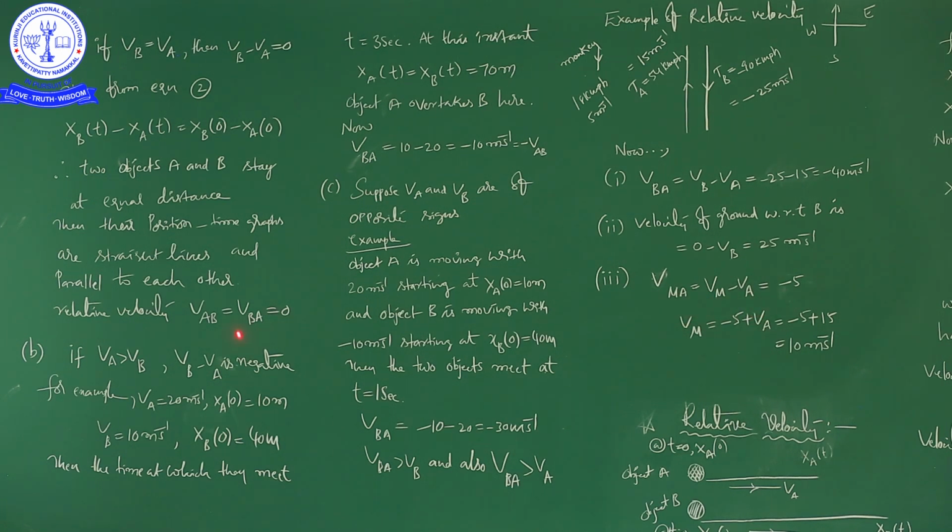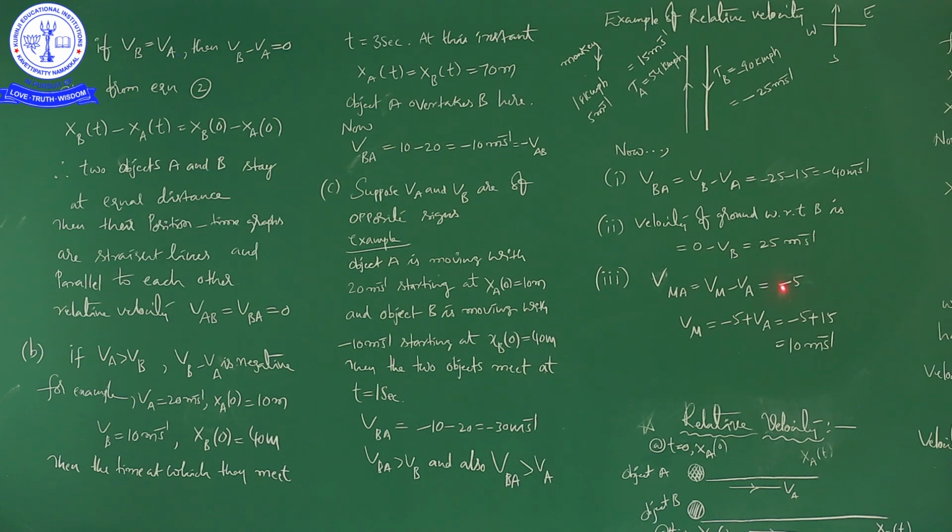Already you know that Vba is equal to Vb minus Va, otherwise Vab is equal to Va minus Vb. Similarly here, velocity of monkey with respect to train A is velocity of monkey minus velocity of train A. So Vm minus Va is equal to minus 5.